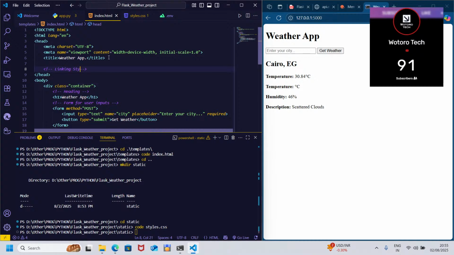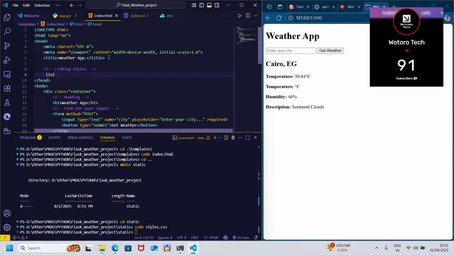Linking styles. So you put the link, you have the style sheet, then here you'll have this double, then URL for. So that is how you link static files in.